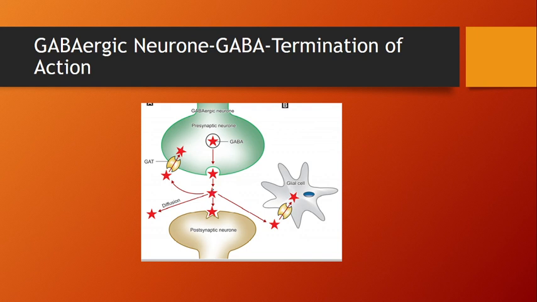Now again, the removal is done by the transporter called GAT, or GABA transporter. So again it is taken up by this transporter, and it goes into the presynaptic neuron through the GAT transporter, or GABA transporter. So this is a very important mechanism. Again it is taken up by the presynaptic neuron.